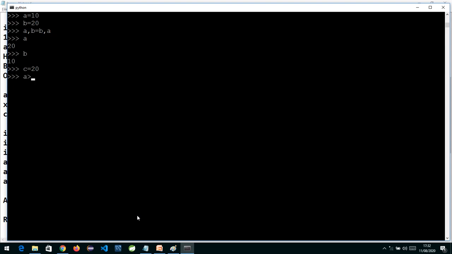We can chain this and write A > B > C in a single go. Now it is false, but suppose I put the value of A as 90 and run again.